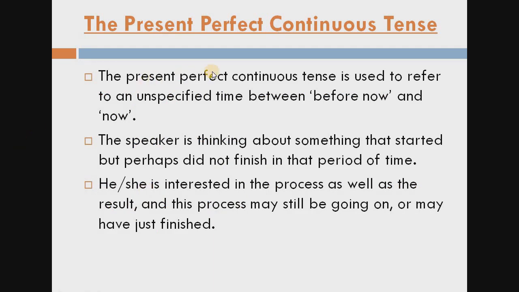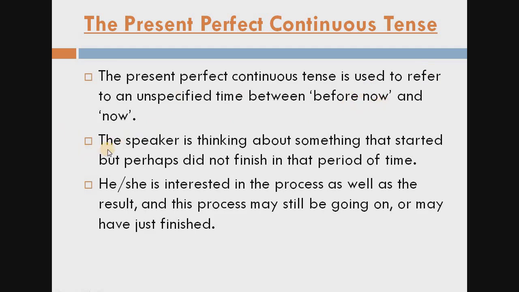Now our next topic is the present perfect continuous tense. First of all, let us understand where we can use the present perfect continuous tense. The present perfect continuous tense is used to refer to an unspecified time between before now and now.